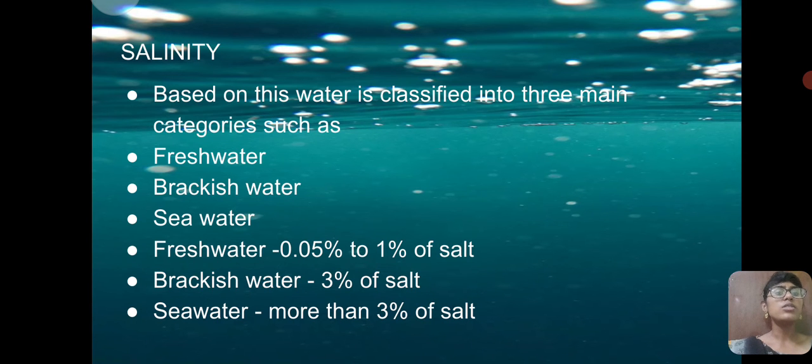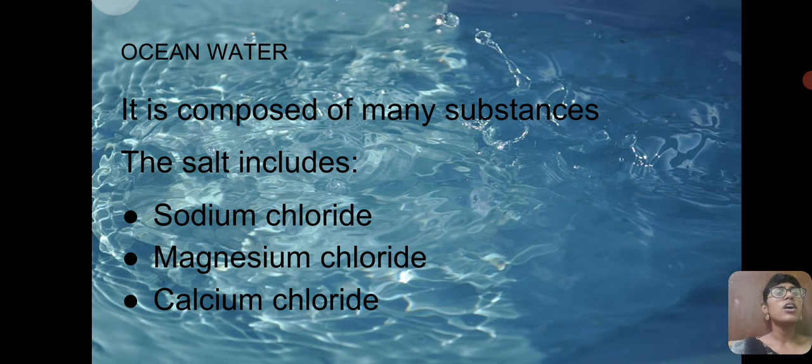Now we see how this salinity has been categorized. Based on this, water is classified into three main categories. First is fresh water. Second is brackish water, which is neither fresh water nor seawater. And third is seawater. In fresh water, the amount of salt will be 0.5 percent to 1 percent, in brackish water the salt content will be 3 percent, and in seawater you can see more than 3 percent of salt. Now we see ocean water.